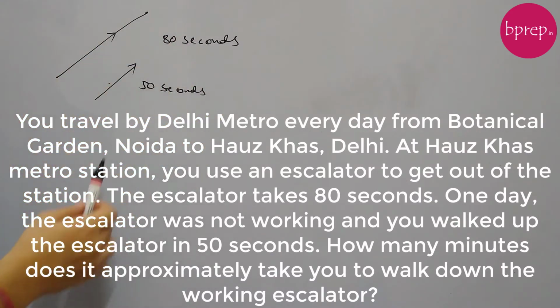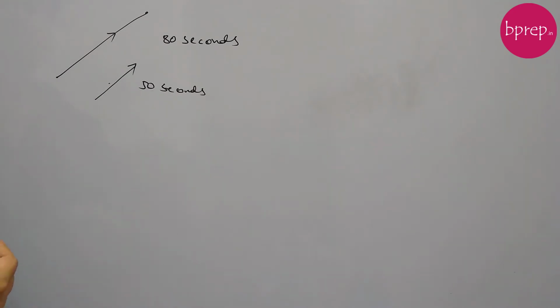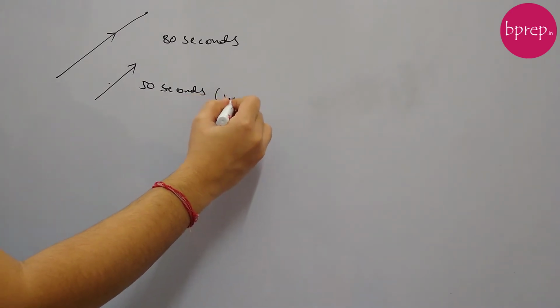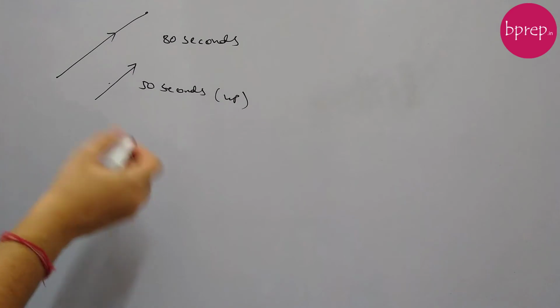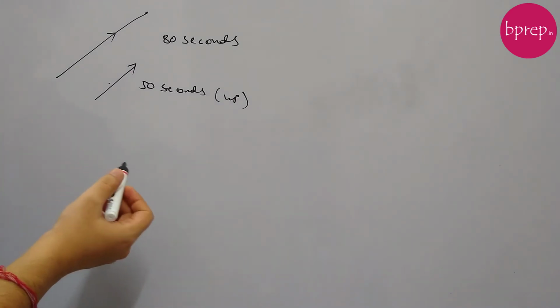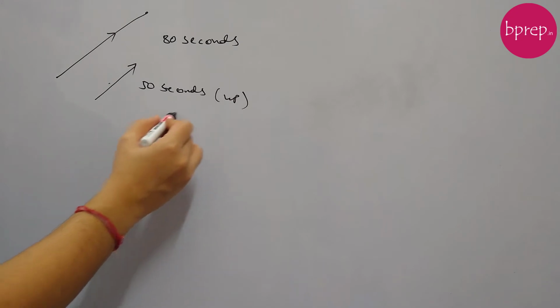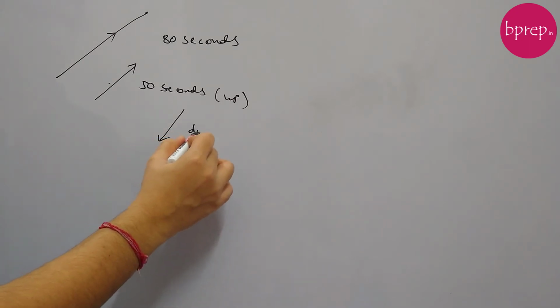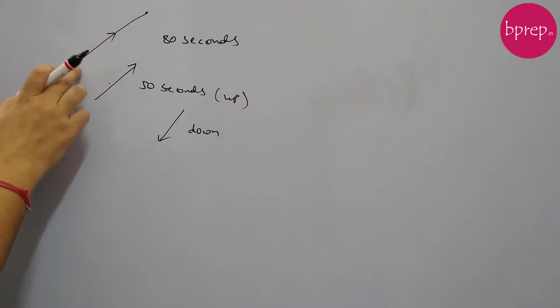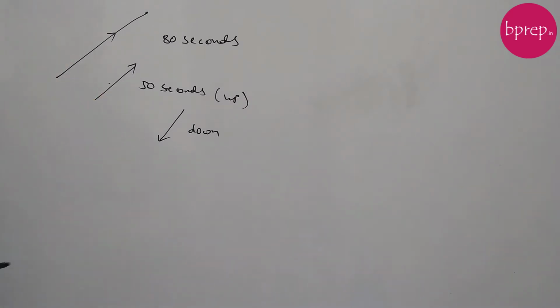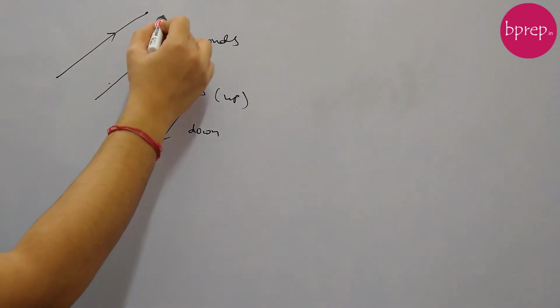If the escalator is not working, it takes you 50 seconds to walk up the escalator. So the important thing to note here is that this is given as your up speed, and we need to find the time taken to walk down the working escalator, when you and the escalator are both running. My first approach: let's say in this escalator there are total 80 steps.